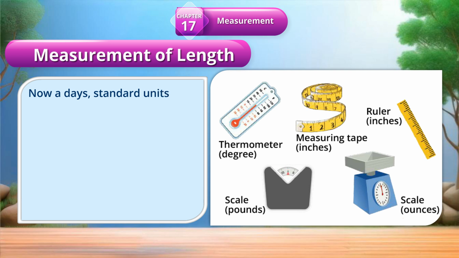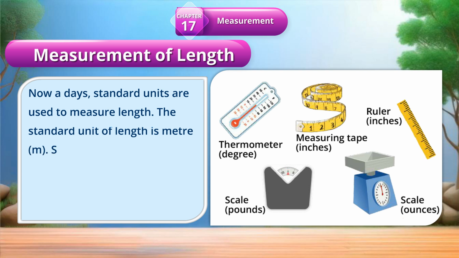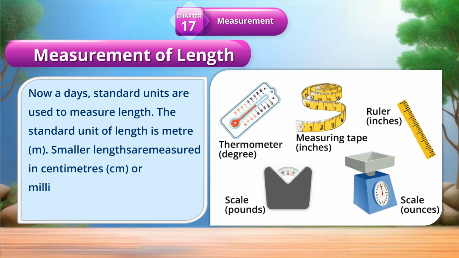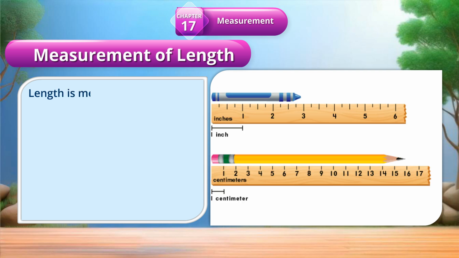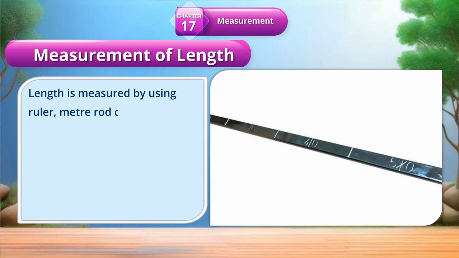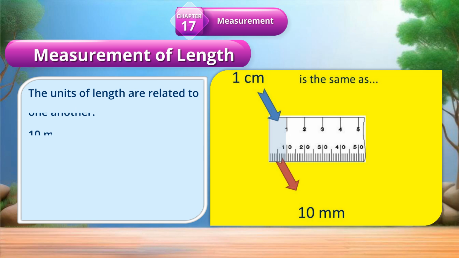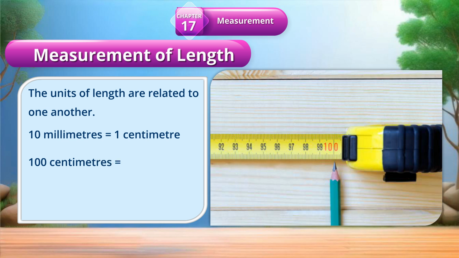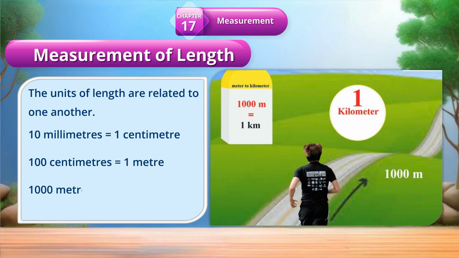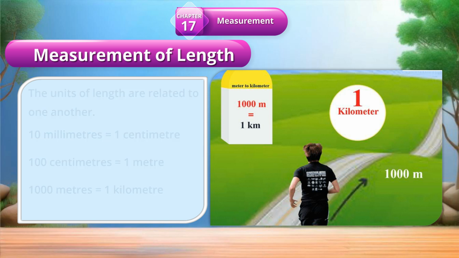Nowadays, standard units are used to measure length. The standard unit of length is the meter. Smaller lengths are measured in centimeters, cm, or millimeters. Larger lengths are measured in kilometers. Length is measured by using a ruler, meter rod, or measuring tape. The units of length are related to one another. 10 millimeters equal 1 centimeter, 100 centimeters equal 1 meter, 1000 meters equal 1 kilometer.